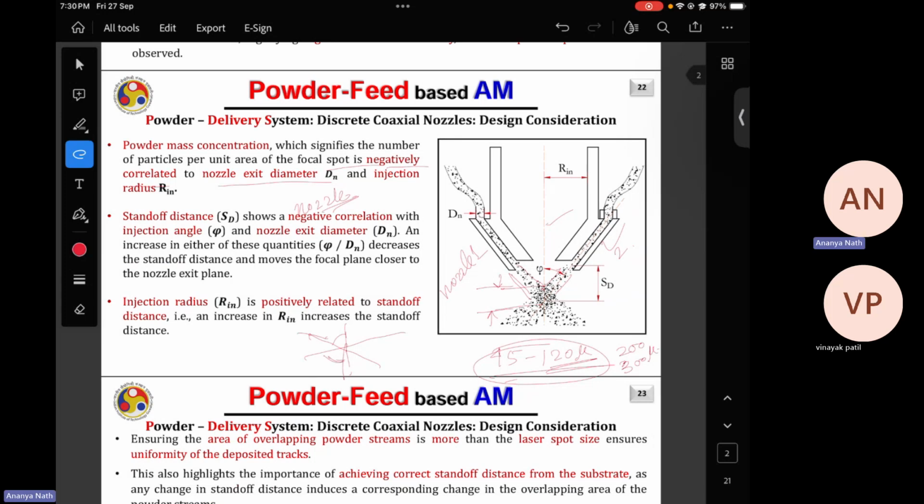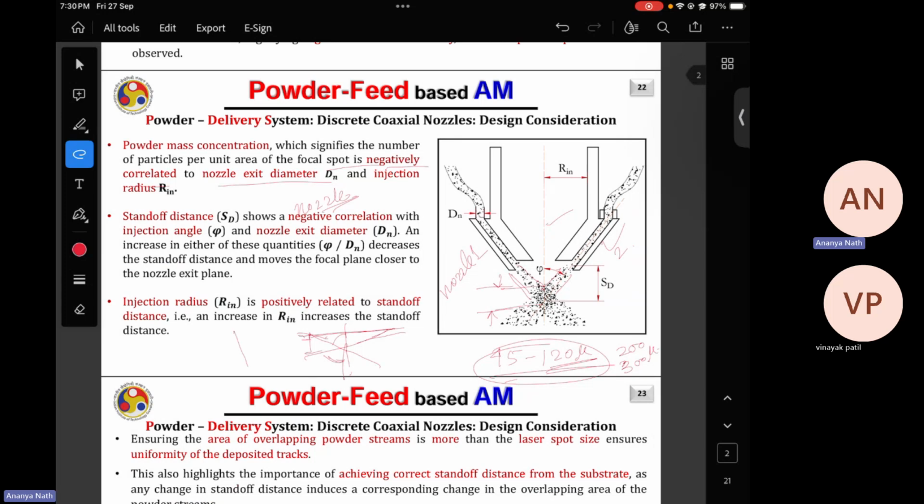Then you will not get that good concentration of the powder particles at the melt pool. And if the stand-off distance is very small in that case, there will be more chance of the powder particles bouncing back from the melt pool.